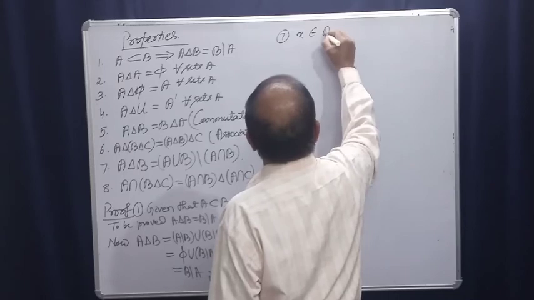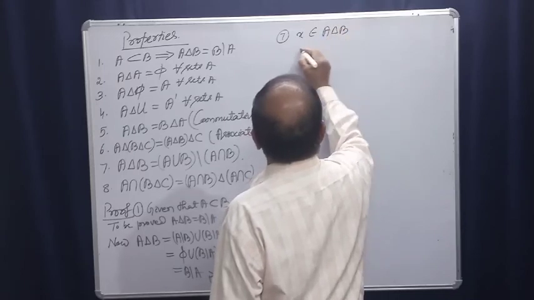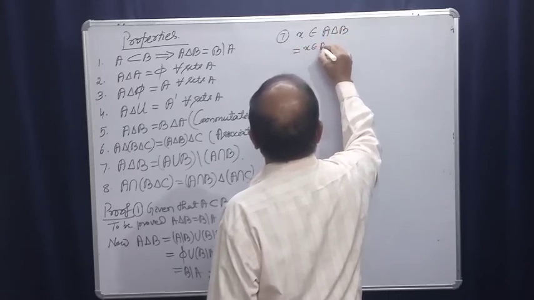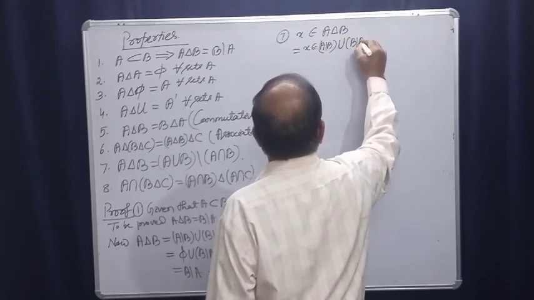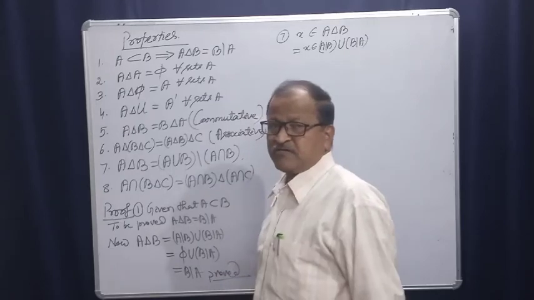X belongs to A symmetric difference B. This is equal to X belongs to A difference B union B difference A, right?